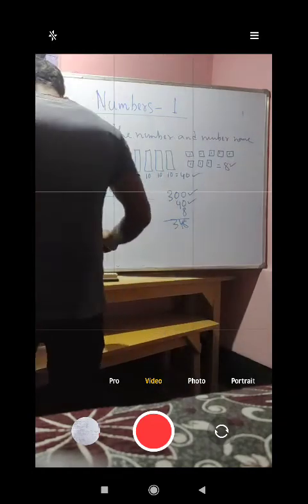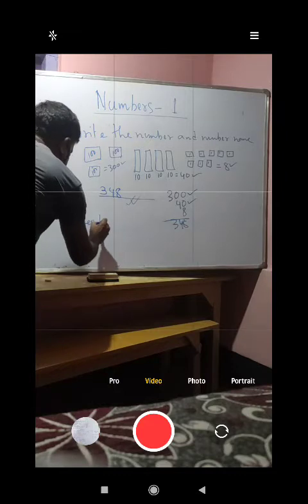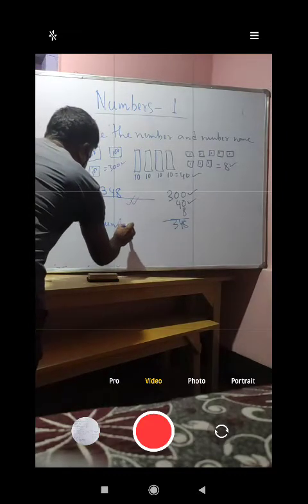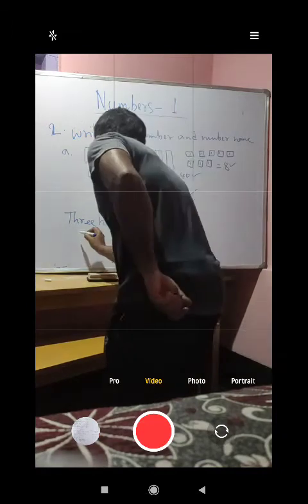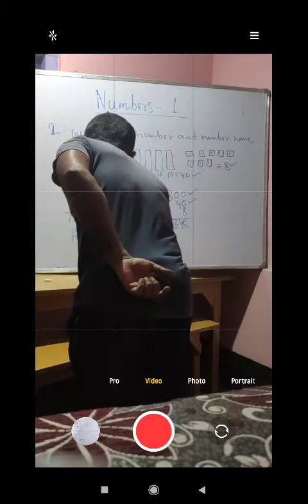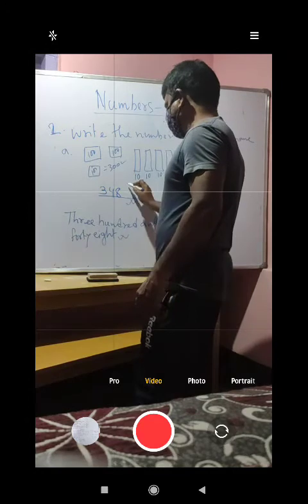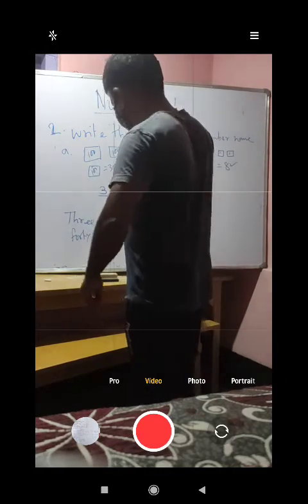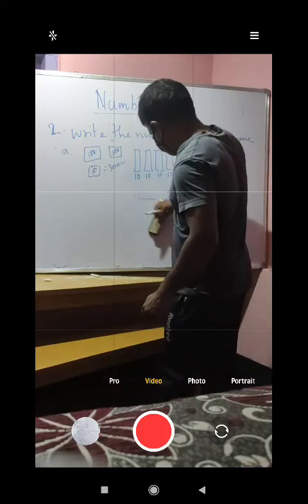So what will the number name be? 300 and 8. So this is the answer. This is the number name and this is the number you have to write. I have shown you this first. Now I will show you one more example of the same.